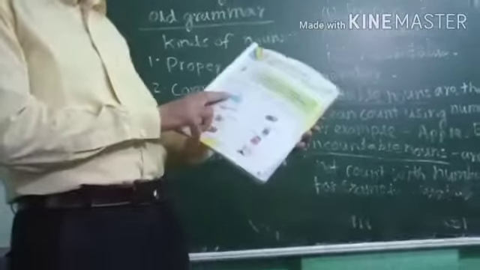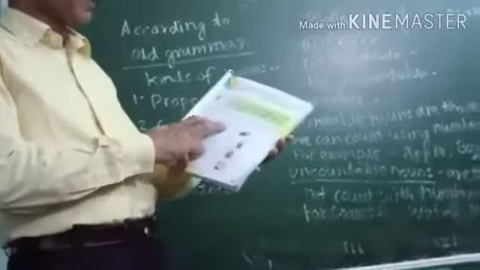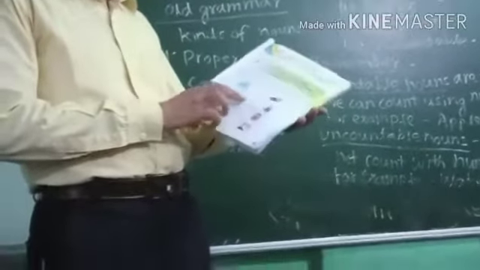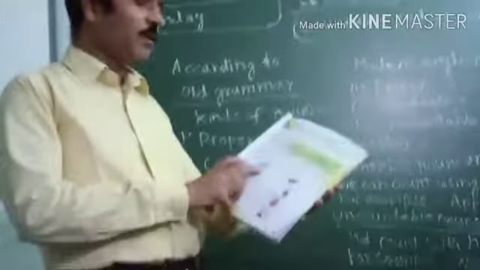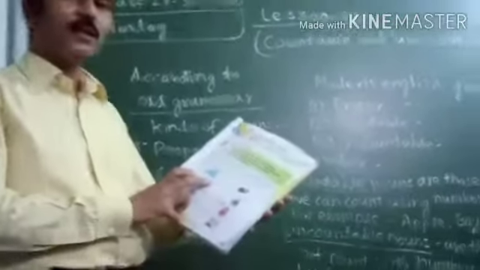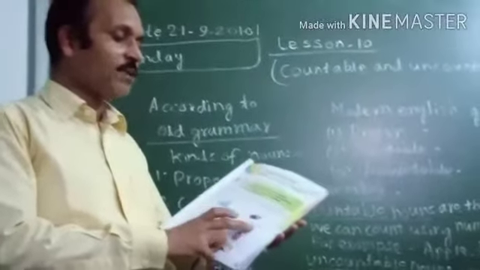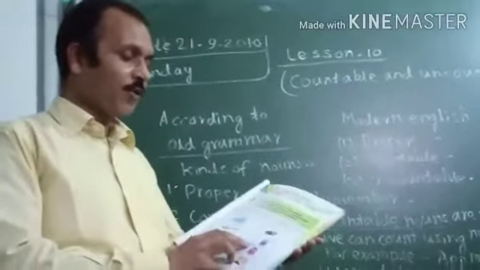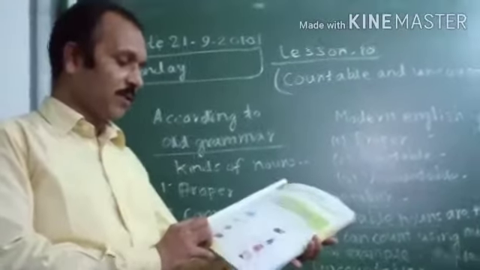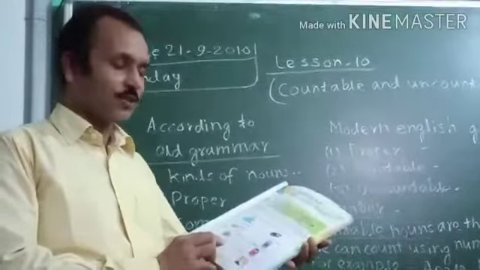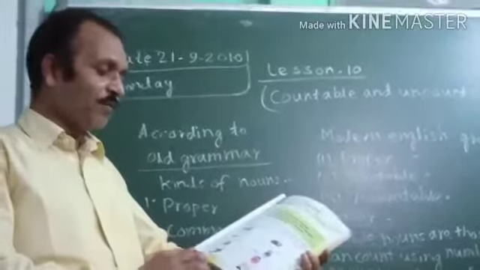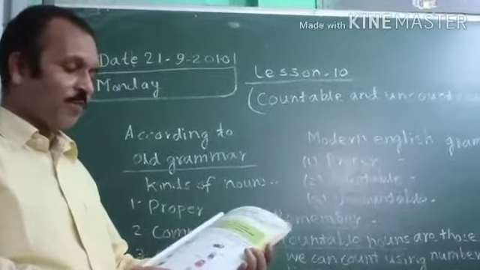Like in first one, fill in the blanks with uncountable nouns using the picture clues. Picture is given here. According to this, you need to write down the answers. First one is a drop of, so what is there? Water is there, so write here water. Second one, a bar of chocolate. Third one, a spoonful of sugar. Then fourth one, a shower of rain. Fifth one, a few grains of rice. Then sixth one, a jar of sweets. Seven, a loaf of bread. Then eight, a cup of coffee.